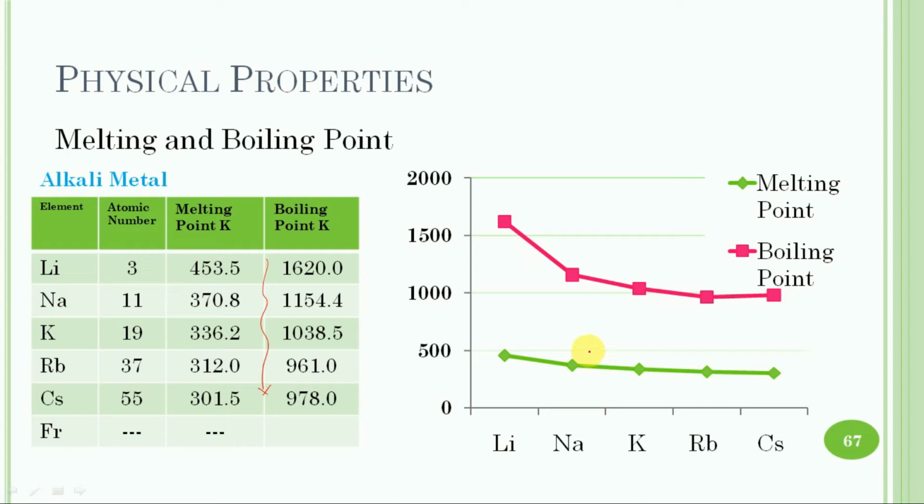This graph is showing the melting and boiling points. The boiling point decreases as we move from top to bottom in the periodic table.